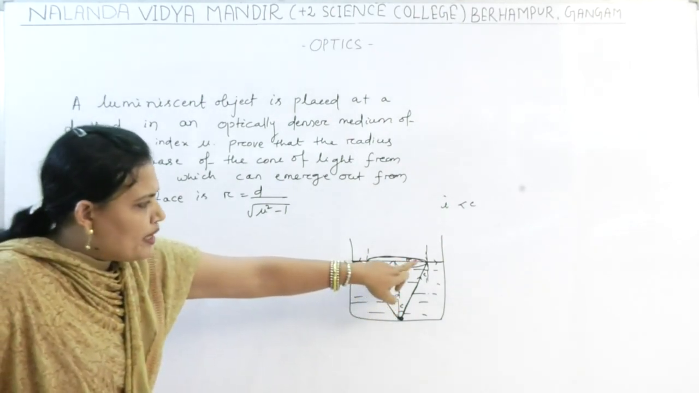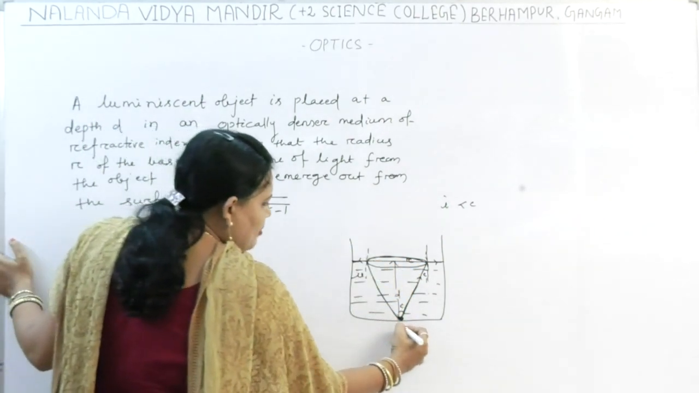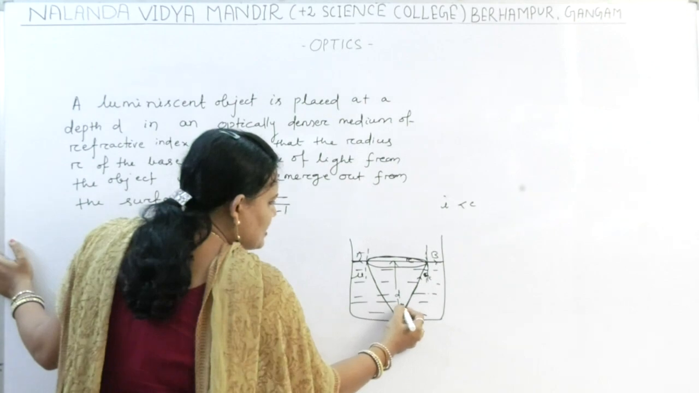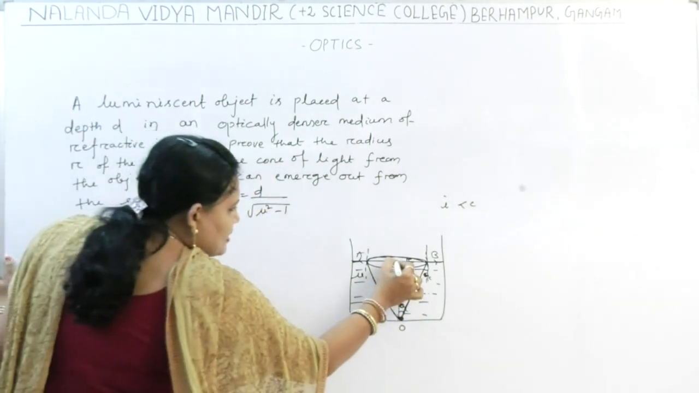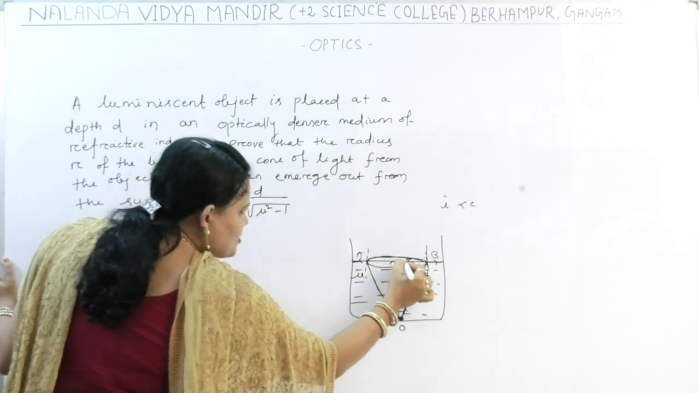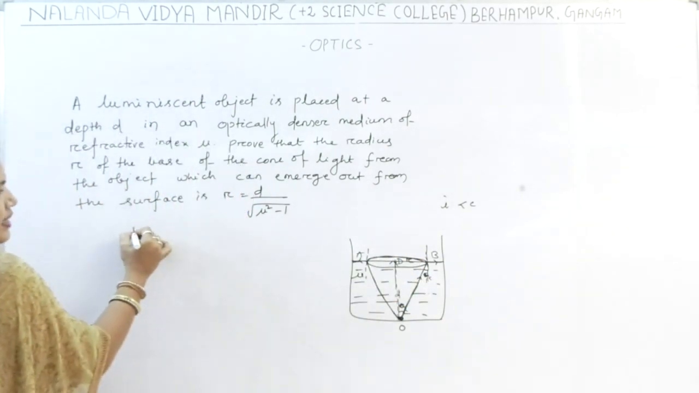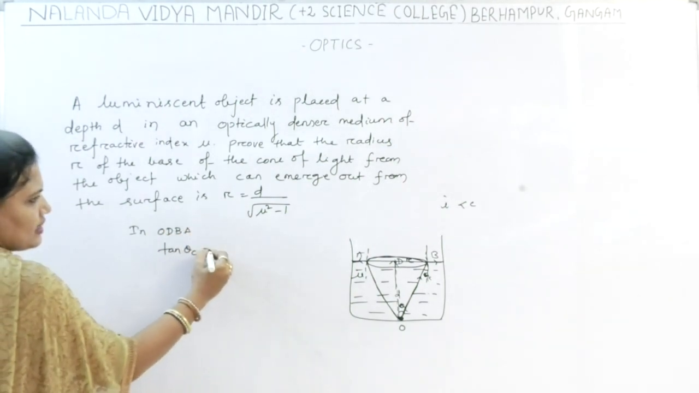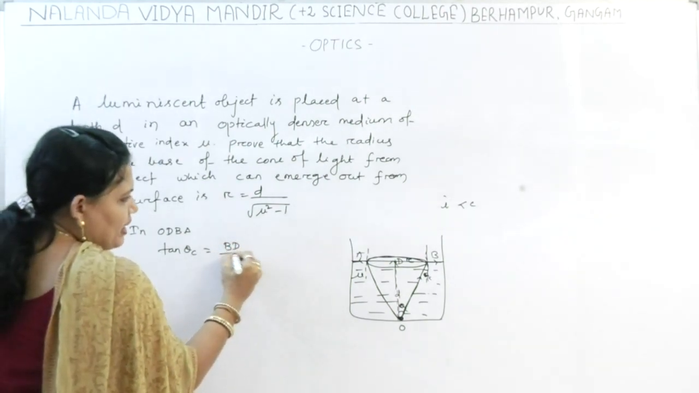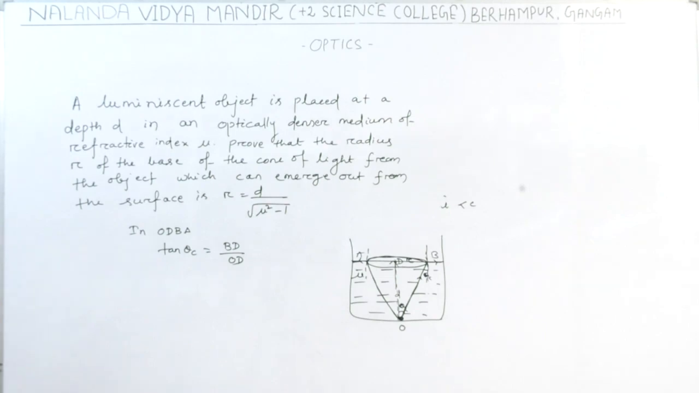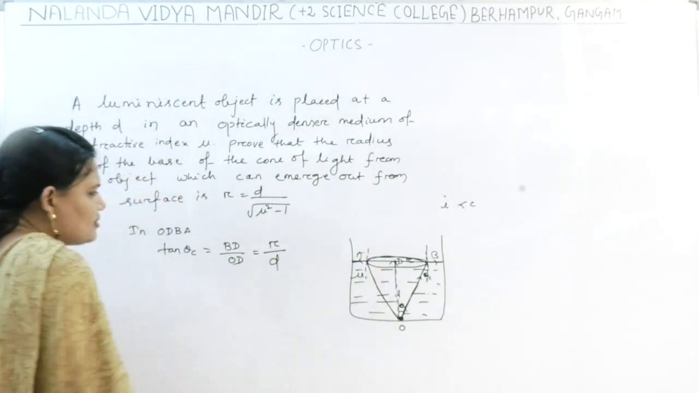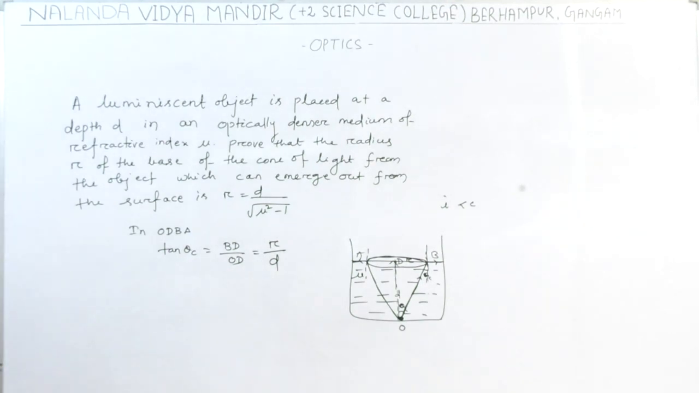Okay, so let us consider this triangle. Let us give the name OAB. Theta C is the critical angle. Let this be the midpoint. This point is D. So in triangle ODB, tan theta C is equal to BD by OD. Okay, so tan theta C, what is BD? BD is R, OD is D. So tan theta C equal to R by D.